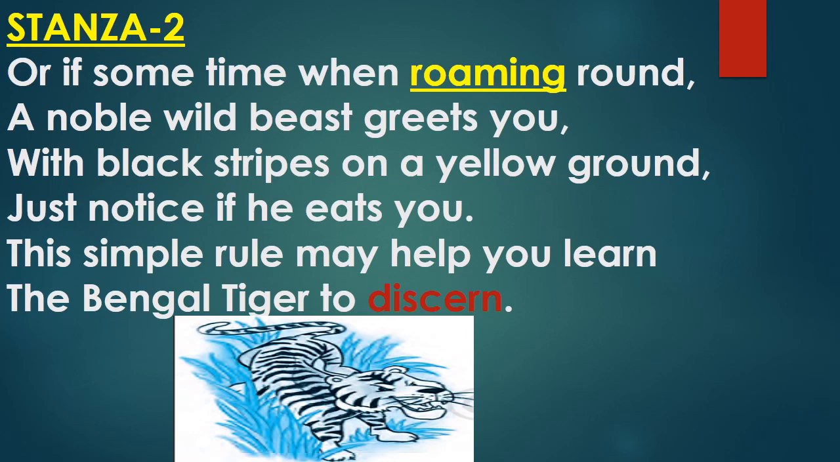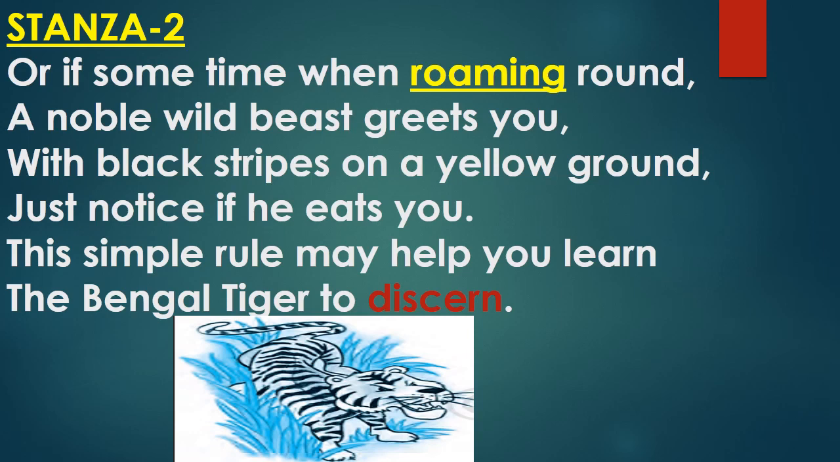So here in this stanza, the poet is telling us how to identify the Bengal tiger. Roaming means wandering. Noble means graceful to look at. Greets means meets. Ground means background. And discern means identify or make out.